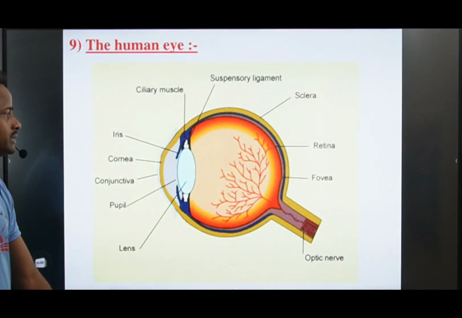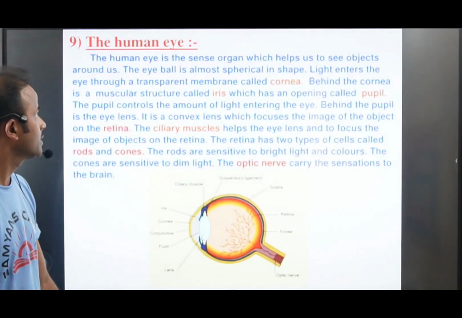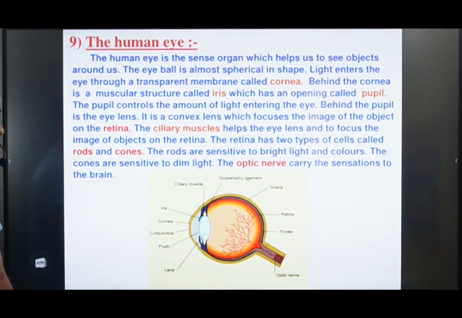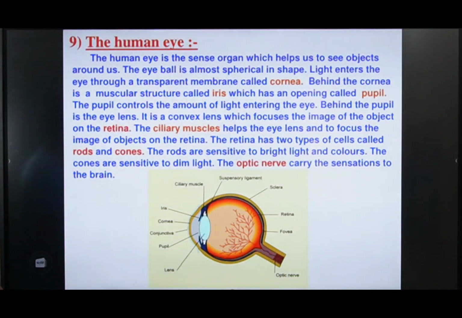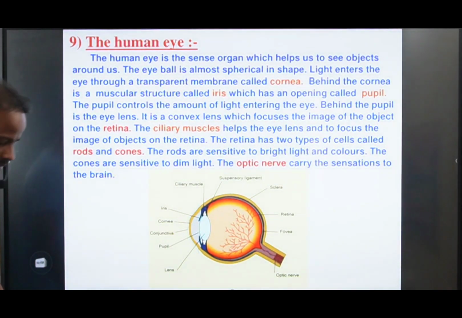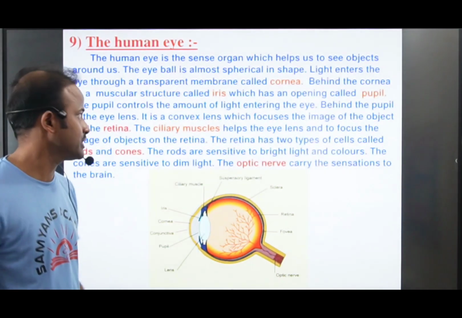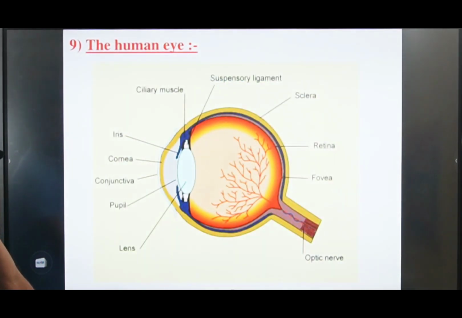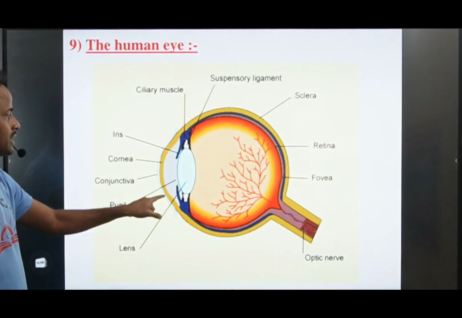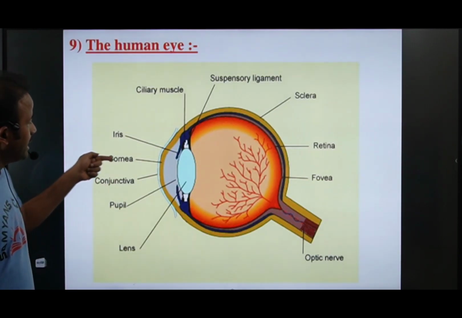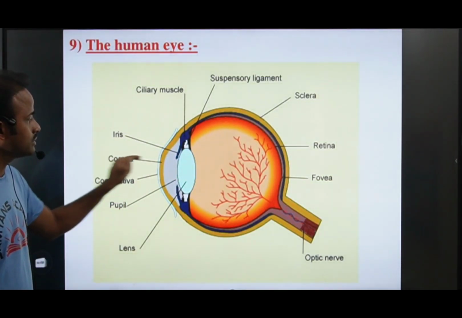Now we are going to discuss the human eye. The human eye is the sense organ which helps us to see the objects around us. Because of our eye only we are able to see the objects around us, right? The eyeball is almost spherical in shape. What is the shape of the eyeball? Our eyeball is spherical in shape. Light enters the eye through the transparent membrane called the cornea. This is what we call the cornea. Light enters from here, through this cornea.